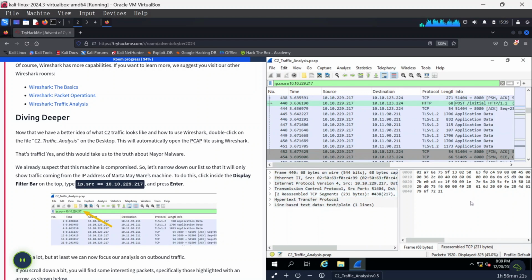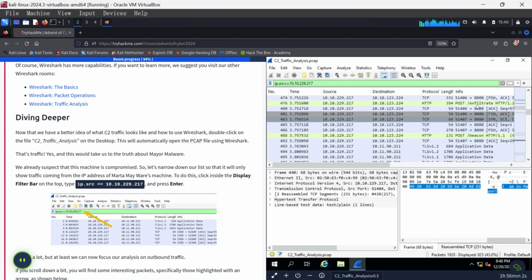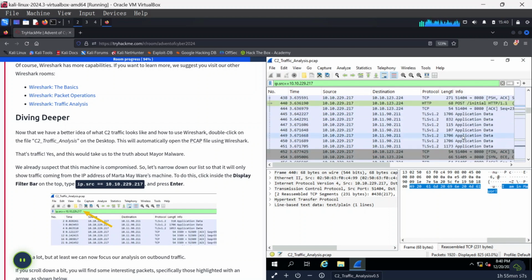stream. If you scroll to the right, at the end of these bytes there is a message which states "I am in Mayor", something like that. If you scroll down again, you're going to see another one which says command, another one which says exfiltrate, and the next one says beacon. So something fishy is going on.